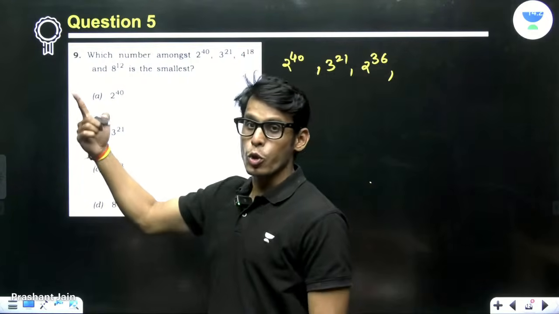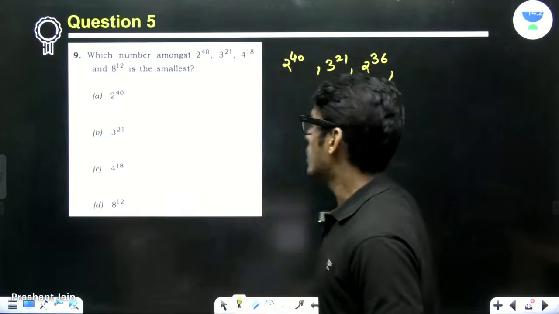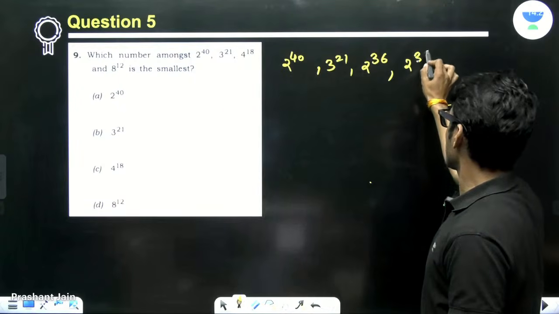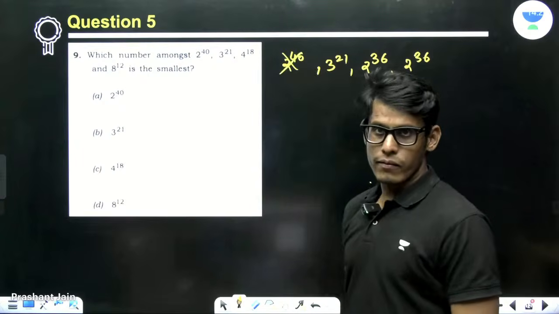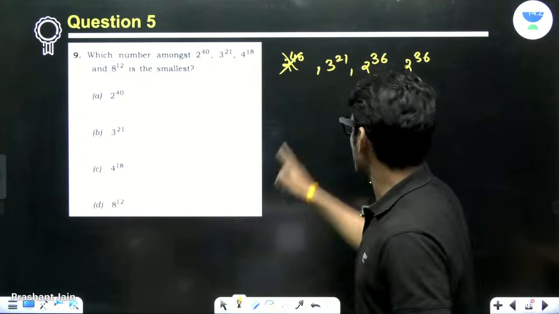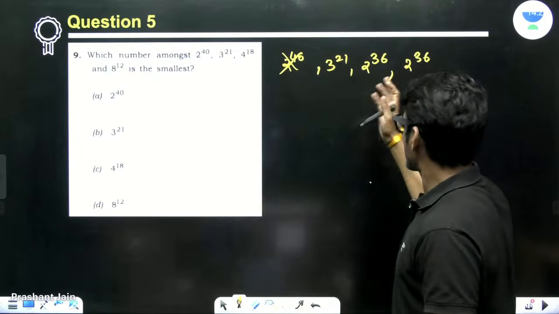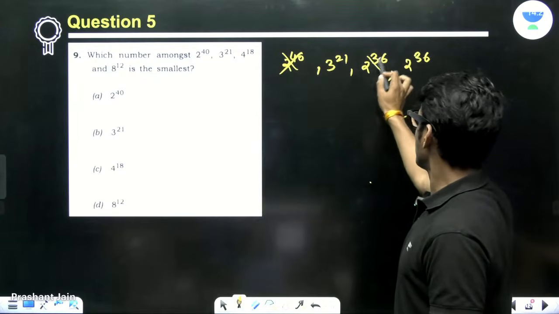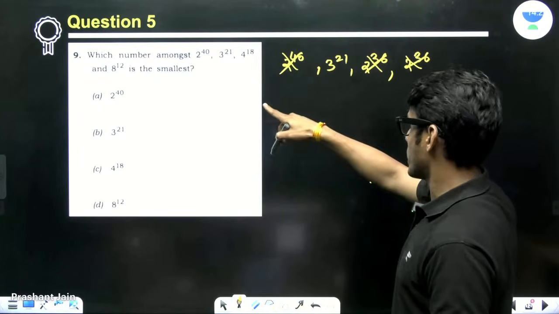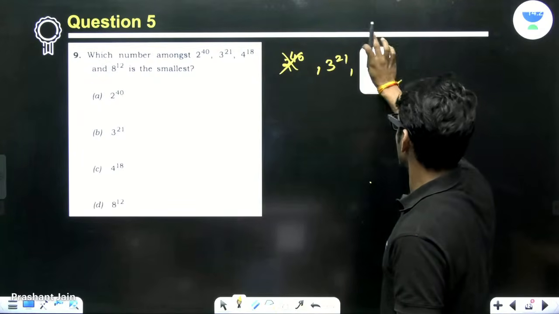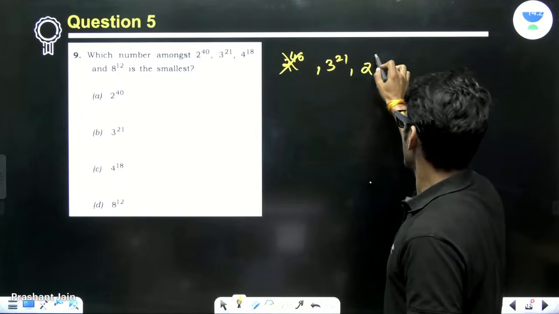Now 8 is 2 cube. 8 to the power 12 is 2 to the power 36. Now, smallest is asked. So this is eradicated, because these numbers are smaller than this. And automatically, these two are too, because this is smallest. Yes, 2 to the power 36.